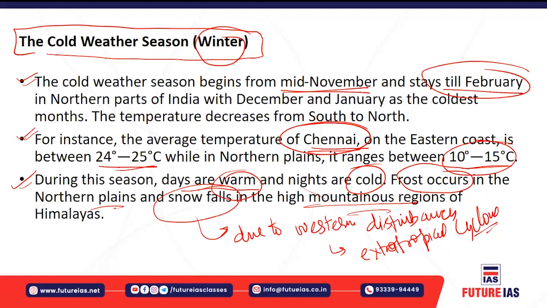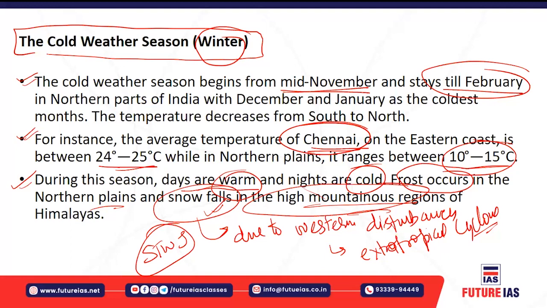This causes snowfall on the higher reaches of the Himalaya, and is steered by the subtropical westerly jet, which blows from the Mediterranean towards the Indian landmass. So this subtropical westerly jet steers these western disturbances from the Mediterranean Sea and the Red Sea towards the Indian landmass, and it causes snowfall in the mountainous regions of the Himalaya.